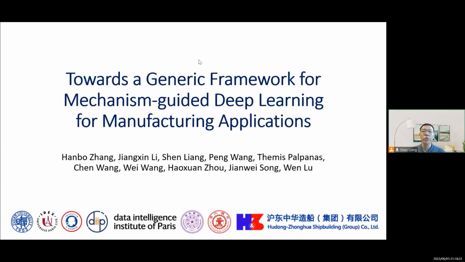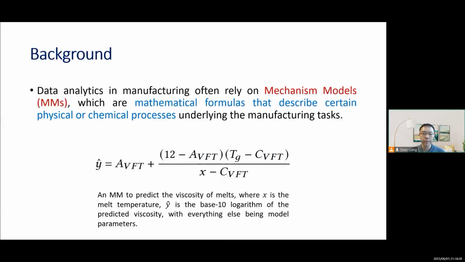Hello, I present to you Towards a Generic Framework for Mechanism-Guided Deep Learning for Manufacturing Applications.